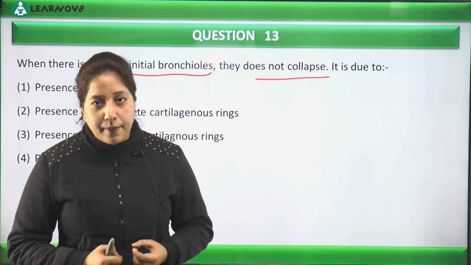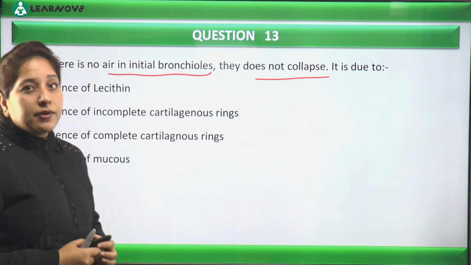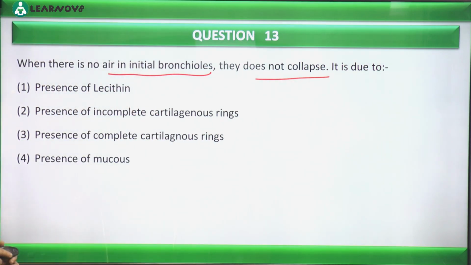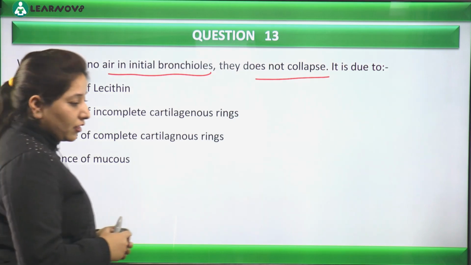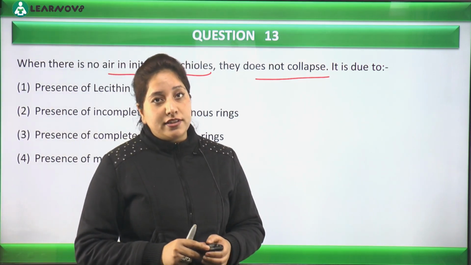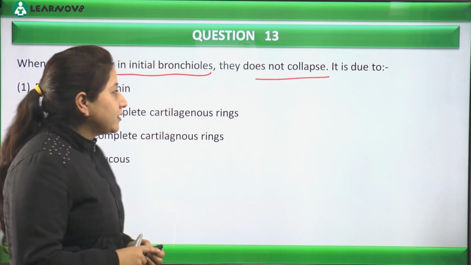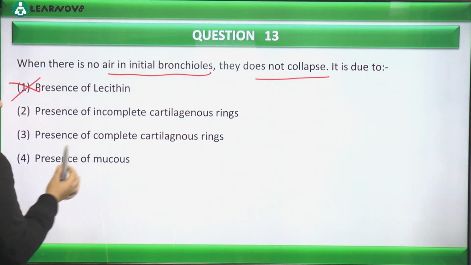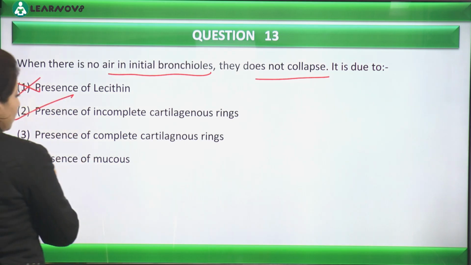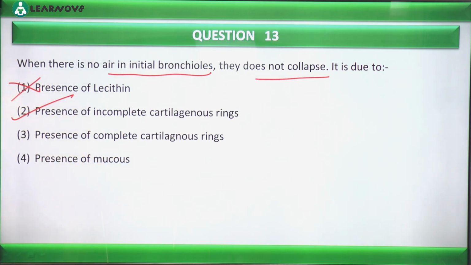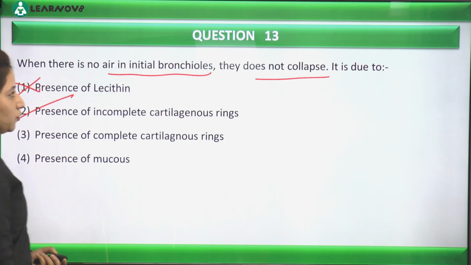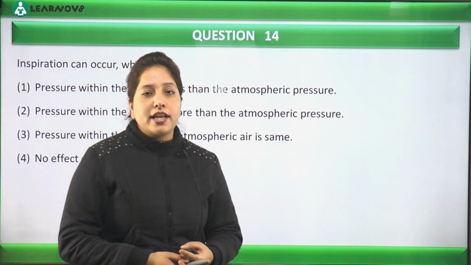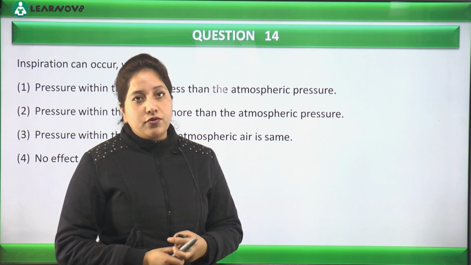It's an important adaptation, because it helps these bronchioles survive even when they don't have air filled inside. Presence of lecithin, no. Presence of incomplete cartilaginous rings, yes. So the correct option is option number 2. Let's discuss the next question, question number 14.